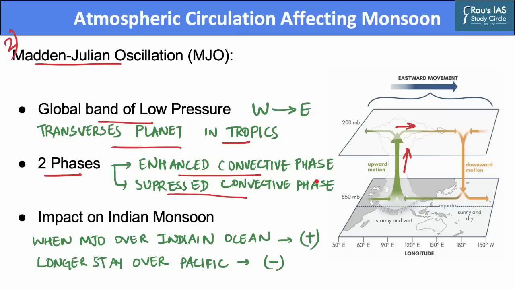In the suppressed convective phase, the winds converge at the top of the atmosphere, forcing the air to sink and later diverge at the surface. As the air sinks from high altitude, it warms and dries, thus suppressing the rainfall. When MJO is over the Indian Ocean during the monsoon season, it generally brings good rainfall, thus having a positive impact on the Indian monsoon. On the other hand, if MJO stays longer over the Pacific Ocean, it brings bad news to the Indian monsoon, thus negatively impacting it.